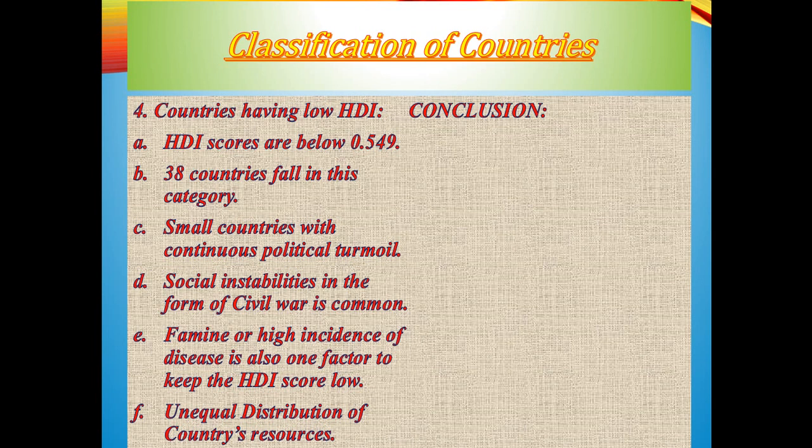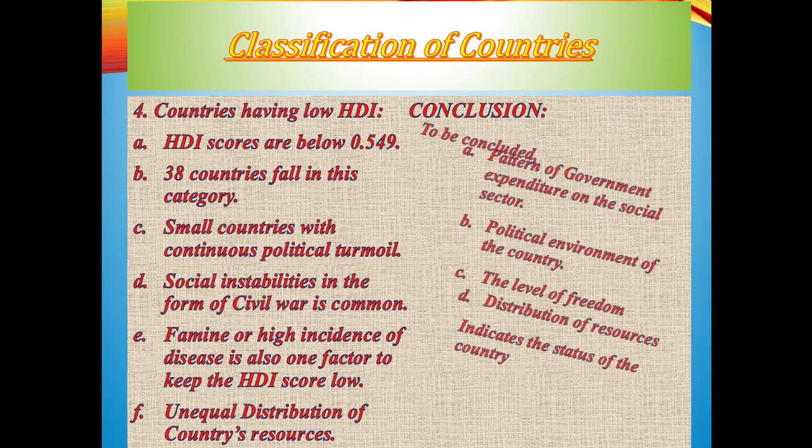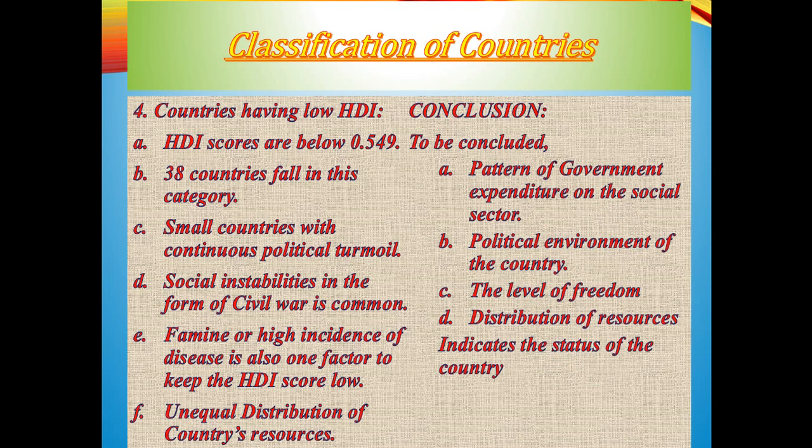So what can we conclude? How have these HDI scores been measured? They have been measured on the basis of the pattern of government expenditure on the social sector, how the government is spending on the social sector. What is the political environment of the country, whether it is stable or unstable. What is the level of freedom for common people in the society? And lastly, what is the pattern of distribution of resources, is it equitable or unequal? All these indicate the status of the country.